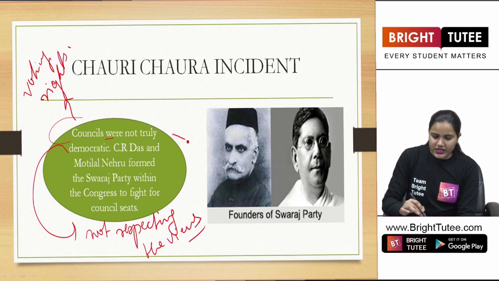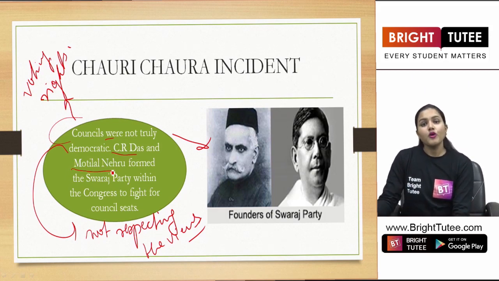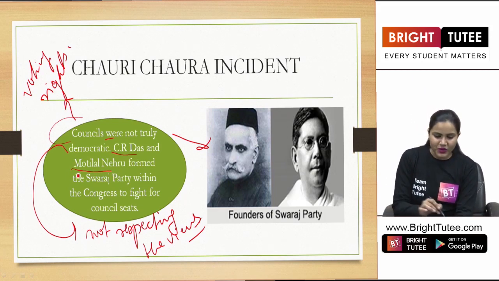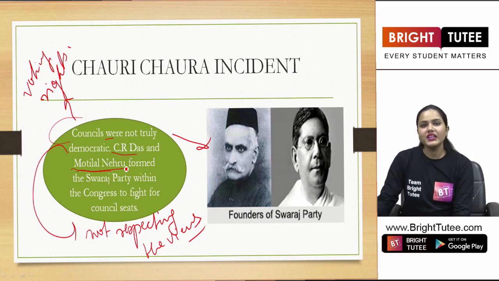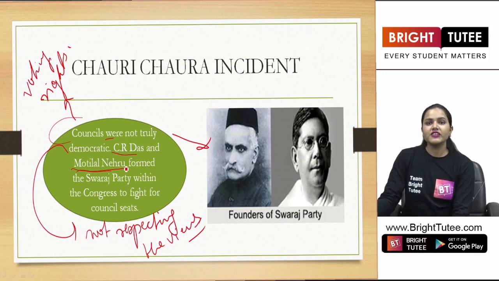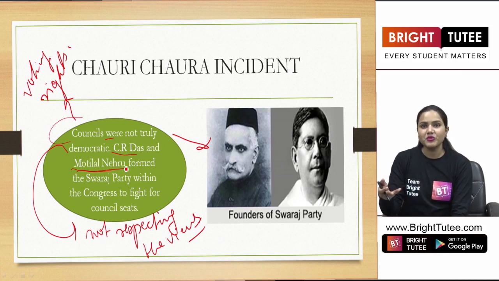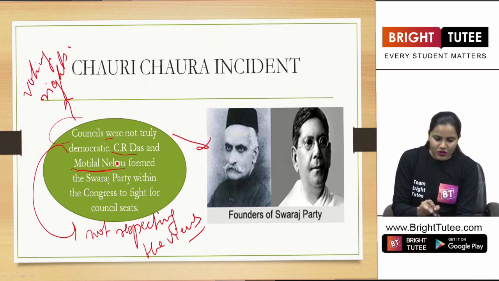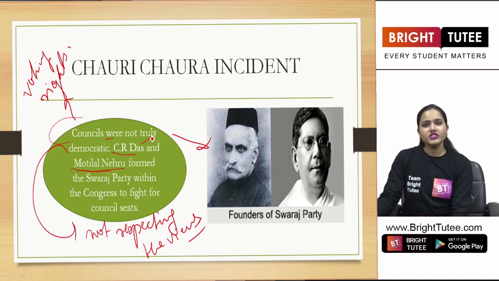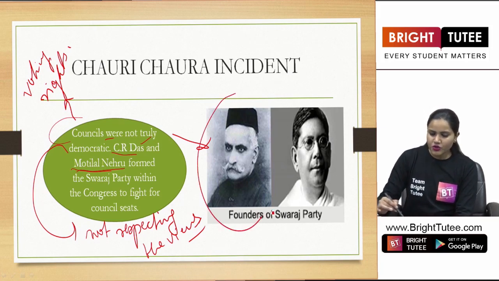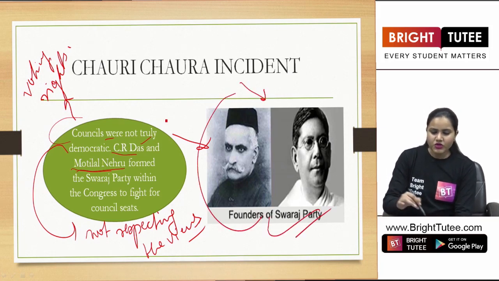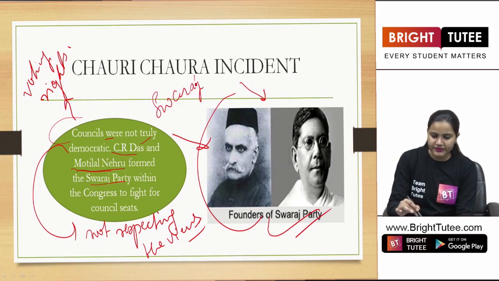There were two nationalist leaders and their names were Chittaranjan Das and Motilal Nehru. Now please do not get confused with the name here, that is Motilal Nehru. Many students get confused that Jawaharlal Nehru and Motilal Nehru are the same person. No, students. So Motilal Nehru and Chittaranjan Das were two important people who started or formed the Swaraj Party.